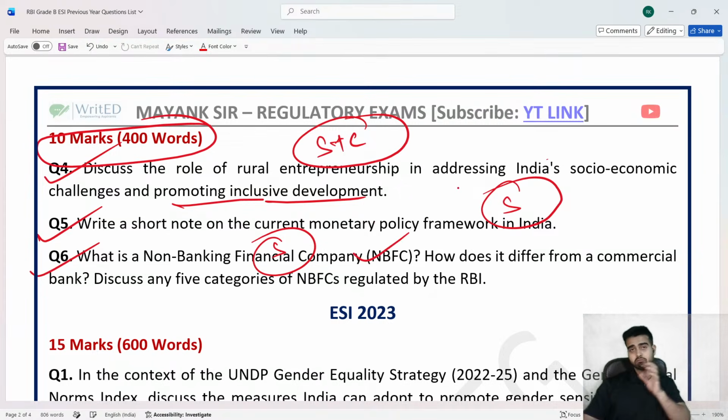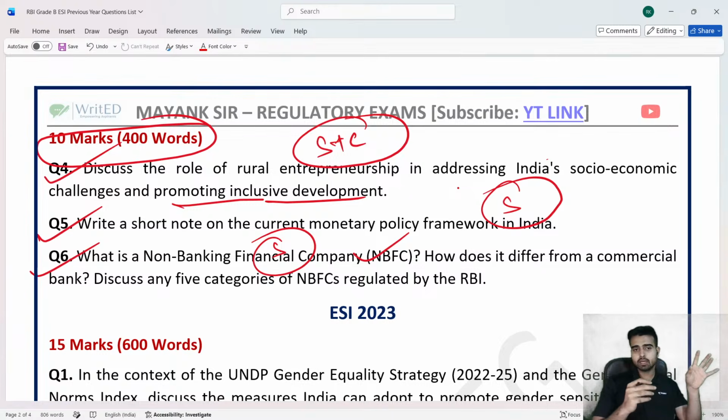Now NBFC, you might be seeing these kind of questions in finance as well. ठीक है? So some topics keep happening over there and here. कुछ टॉपिक्स ऐसे होते हैं जो फाइनेंस में भी दिख जाएंगे या फिर ESI में भी दिख जाएंगे, doesn't matter. So these are the kind of questions they are asking. So देखो, बहुत ही कॉम्प्रिहेंसिव कवरेज है.